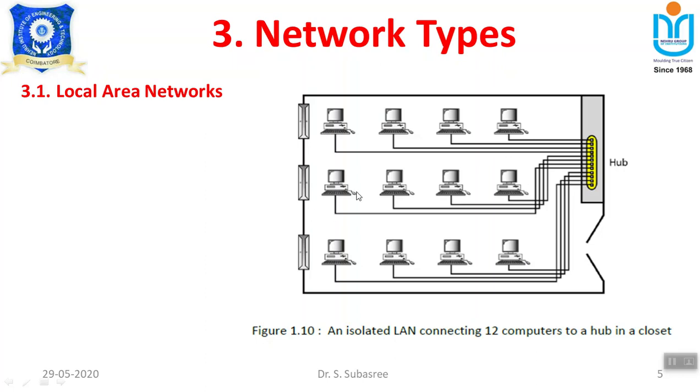Here these 12 systems may be available in the same building or in the same area. That is the reason why it is considered a local area network. Here there are a lesser number of systems, and all 12 systems are available in the same location, the same area or the same building. Then we can go for a local area network. So this is the first network type, LAN, that is nothing but local area network.